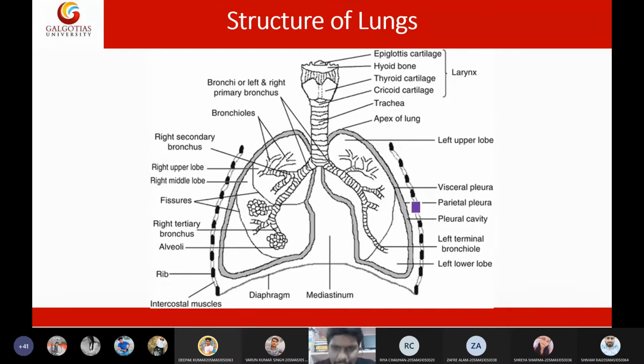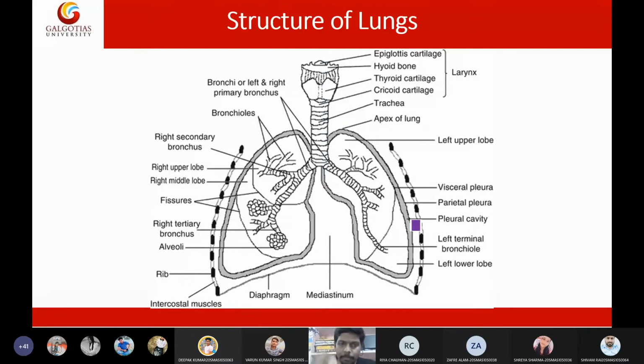In between these pleural membranes, there is a space, an empty cavity, and this cavity is called the pleural cavity. The space present between the inner pleura and outer pleura is called the pleural cavity, also called the peripleural space. And in this space, we have a fluid. This space is filled with a fluid called pleural fluid.